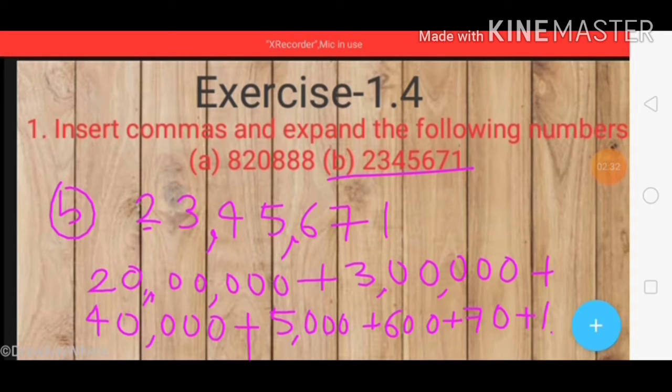So this is the place value of 1. So in this way we can do C and D parts also.